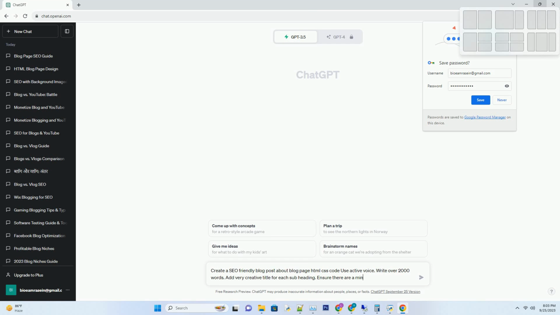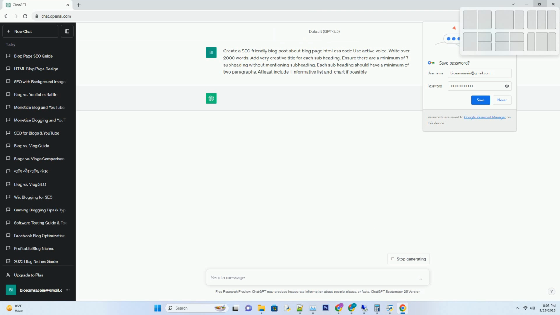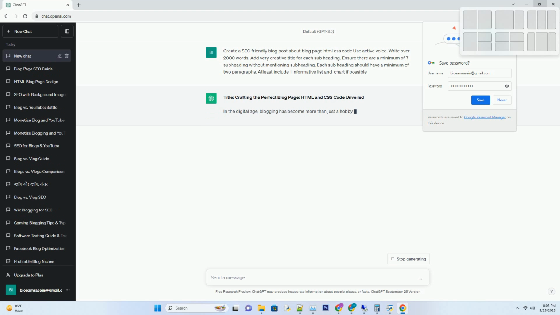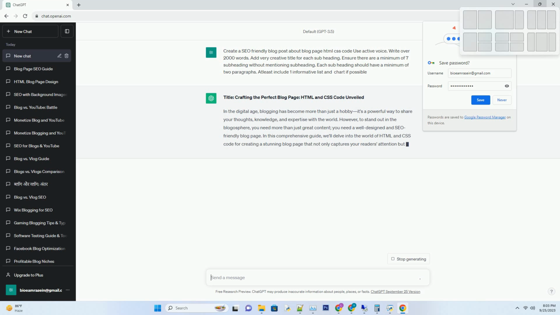Title: Crafting the Perfect Blog Page, HTML and CSS Code Unveiled. In the digital age, blogging has become more than just a hobby. It's a powerful way to share your thoughts, knowledge, and expertise with the world. However, to stand out in the blogosphere, you need more than just great content. You need a well-designed and SEO-friendly blog page.